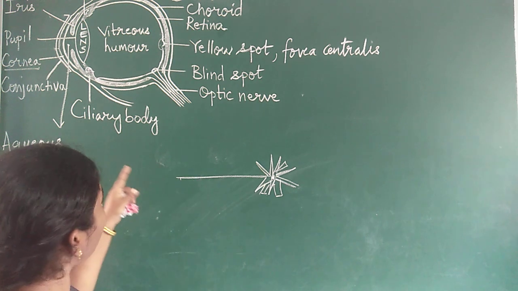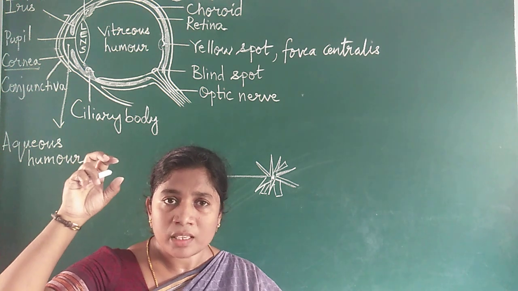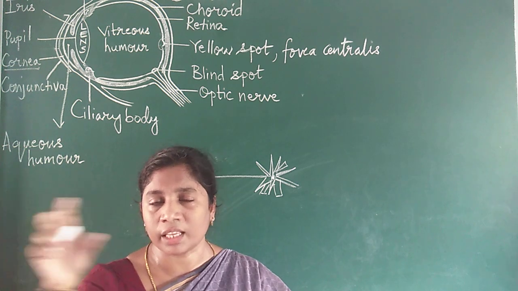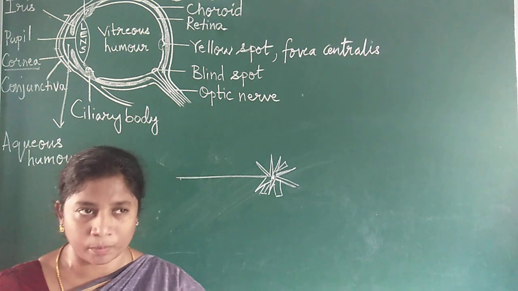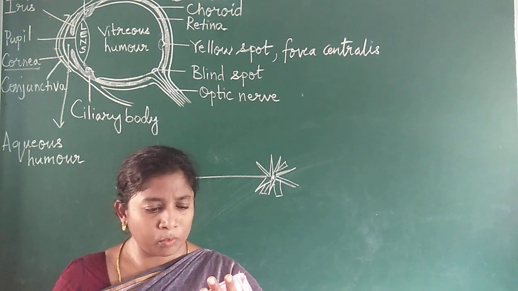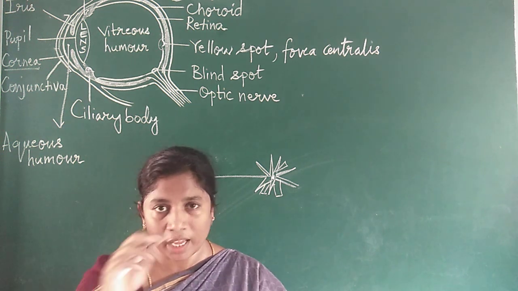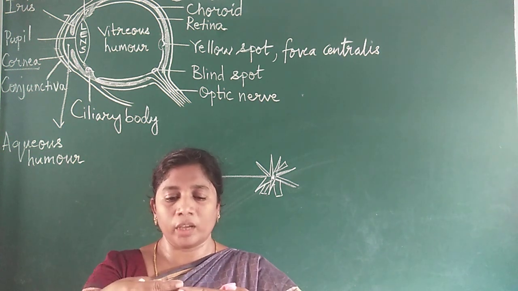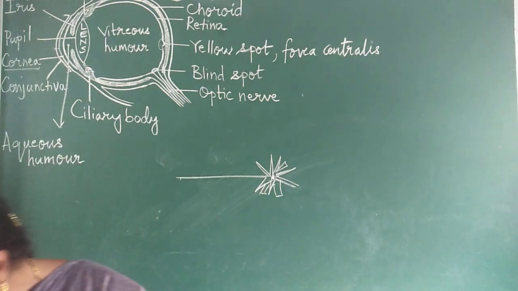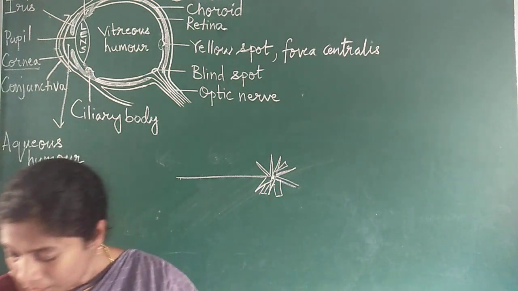The yellow spot is called the area of best vision. What is the meaning of area of best vision? When you are visualizing things, the image falls on the yellow spot and you can see things very clearly. Say, for example, when you are reading a book, your eyes keep moving. Why do your eyes keep moving? The image you are watching must fall exactly on the yellow spot, otherwise you need not move your eyes. The focus is on the yellow spot, and this yellow spot contains the maximum number of cones. That is what I have already told you.